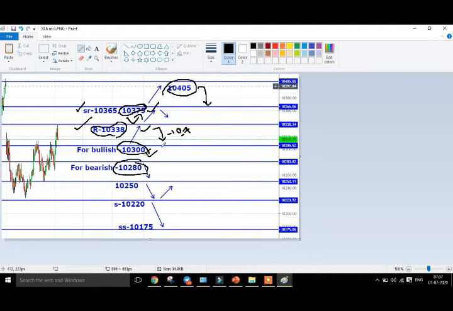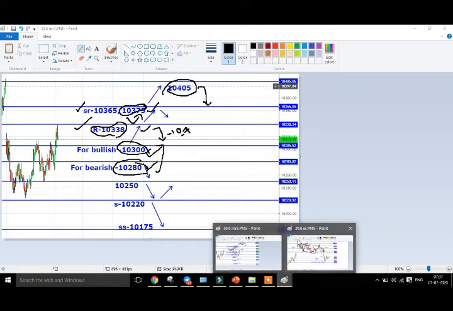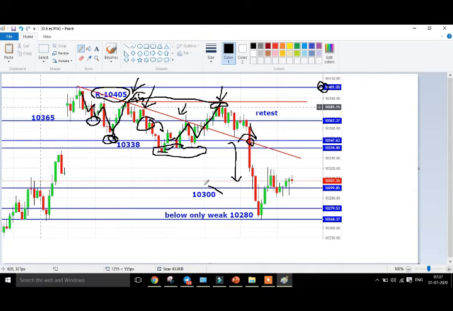Anyhow, these are the two important points to watch in price action. See here, it almost hit 10,300. Let's see whether it hit the target of 10,300. Okay, fine. See, it just tested the level of 10,300 and also hit the target of 10,218.